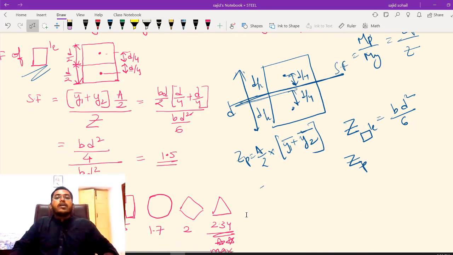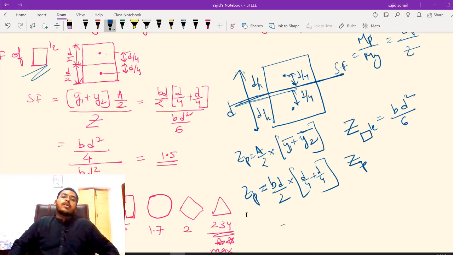So we will do the same. My Zp is area of rectangle bd divided by 2 into y1 bar, which is d by 4. Let us write small letters so that it will not be confusing. bd divided by 2, area of rectangle divided by 2, into y1 bar d by 4 plus y2 bar d by 4. As simple as that. So bd by 2 into d by 4 plus d by 4, what will it come to? d by 2. So I will be getting bd square by 4.